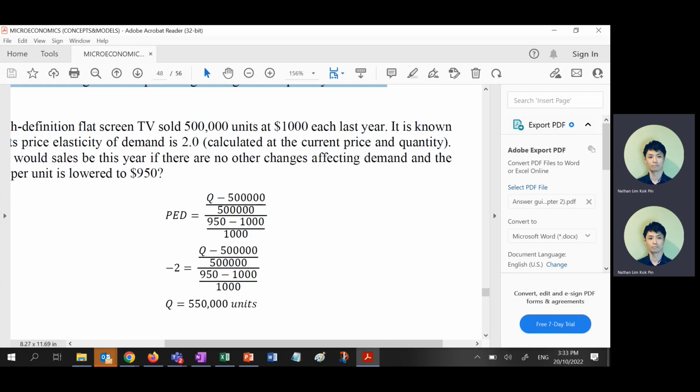Any question on number 5? Do I need to show you? The answers are there. Okay, make sure you add the negative here. A lot of students just ignore the negative because I say you can take the absolute value. But when you do the calculation, you have to add back the negative.